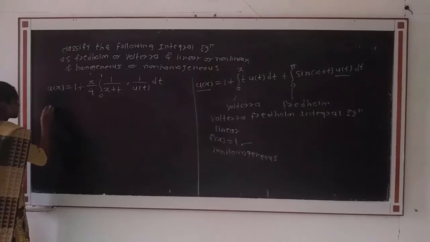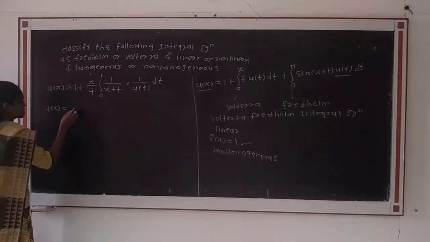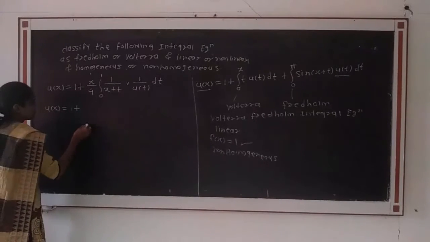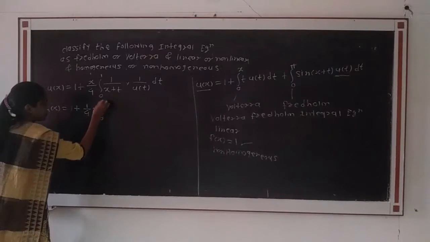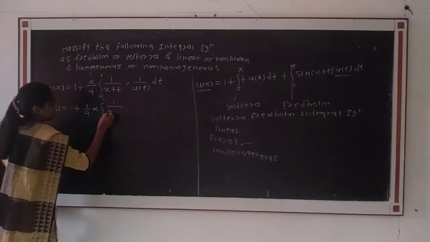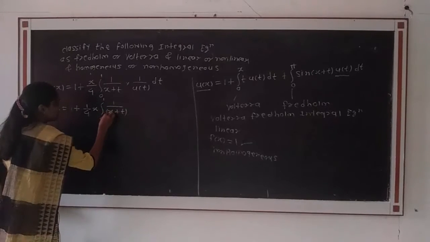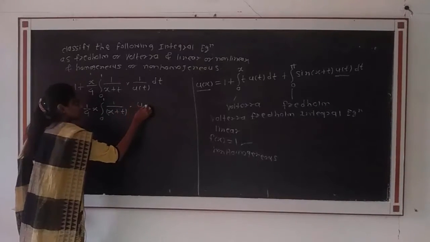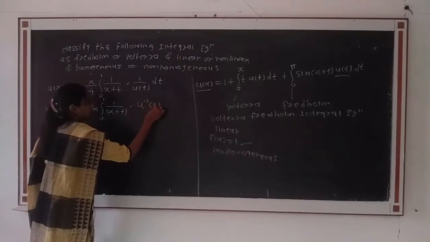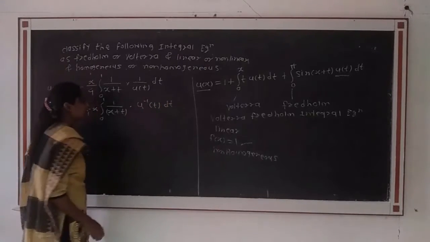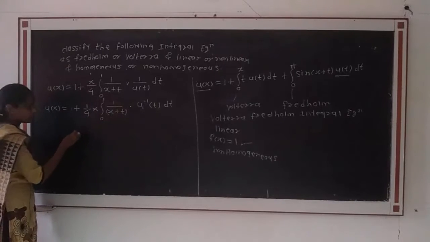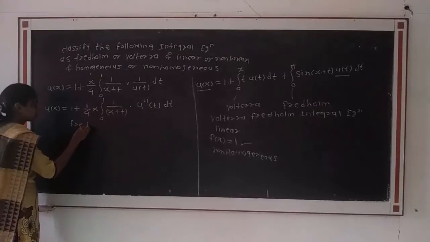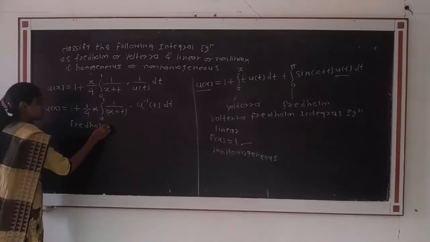We can write this integral equation as u of x is equal to 1 plus 1 divided by 4 into x integration from 0 to 1 of 1 divided by x plus t into u raised to minus 1 of t dt. Here the limits are constant, therefore it is a Fredholm integral equation.